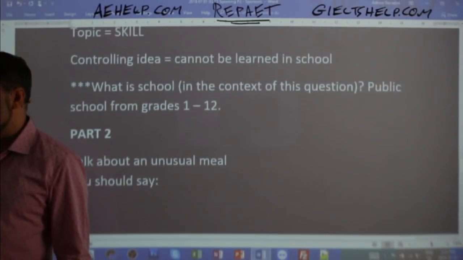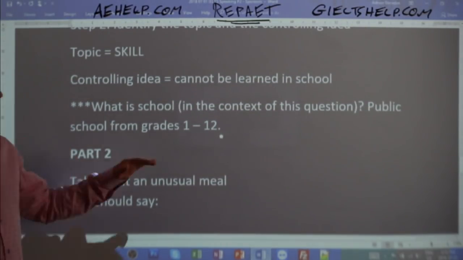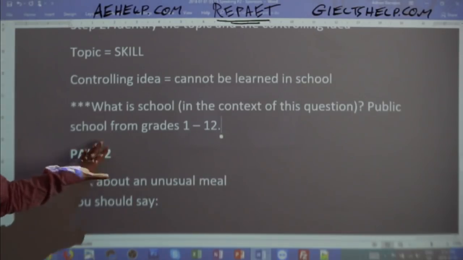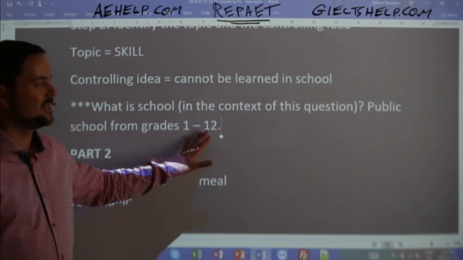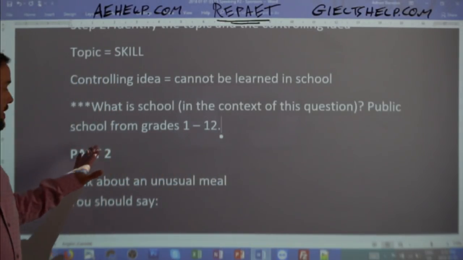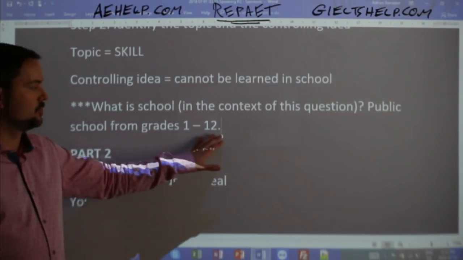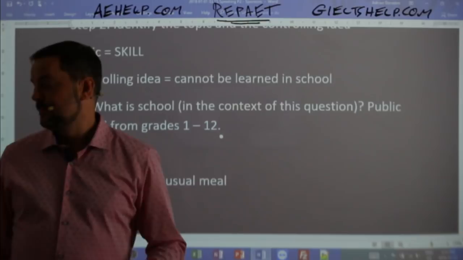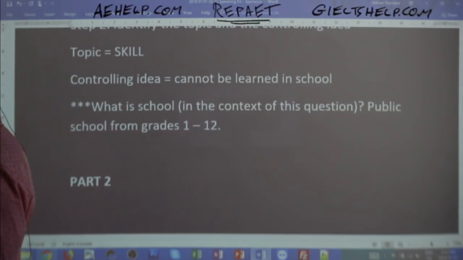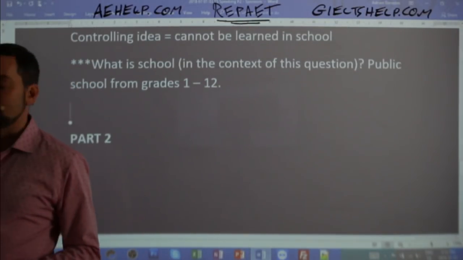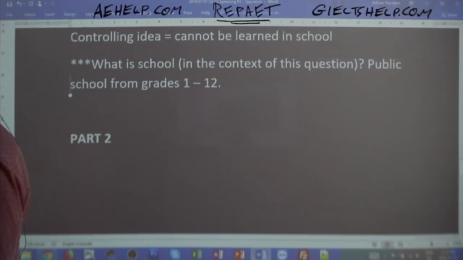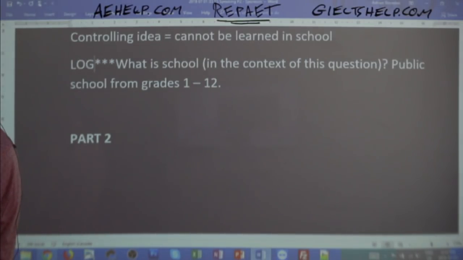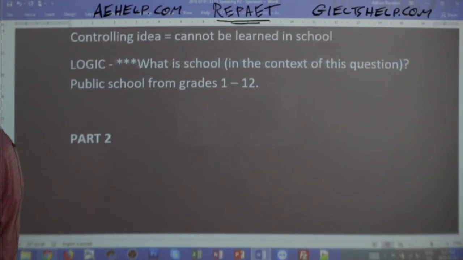So in this sense, when you realize that, okay, I have to tell the examiner here that I'm going to talk about a skill which cannot be learned in public school from grades 1 to 12, then that becomes much, much easier, okay? So once you've identified that important logic, make sure you use logic in the IELTS, all right?